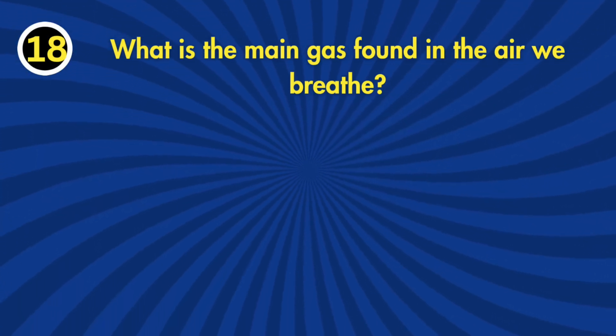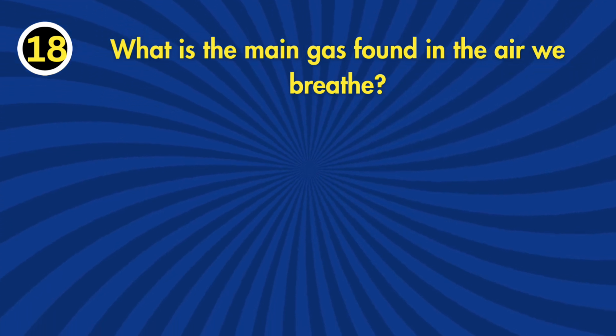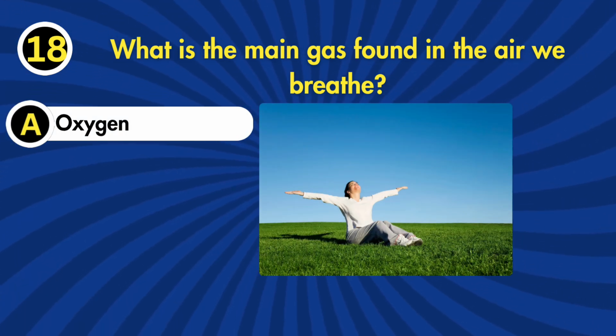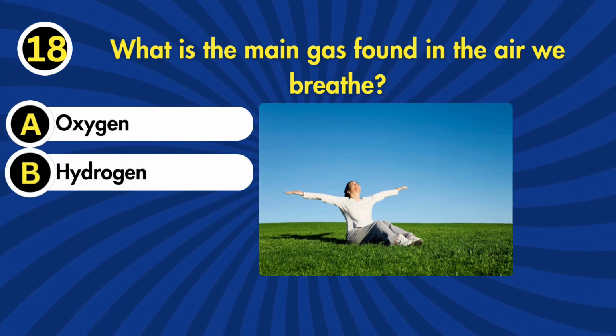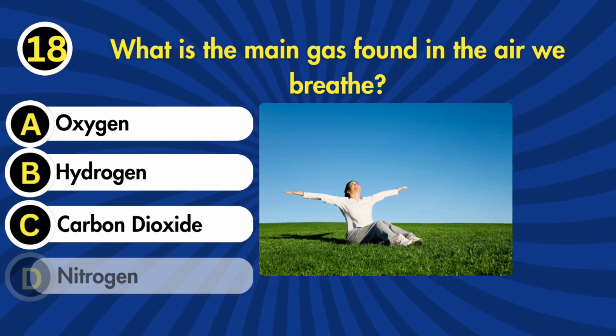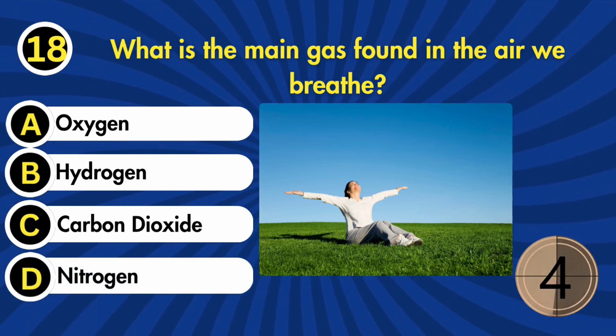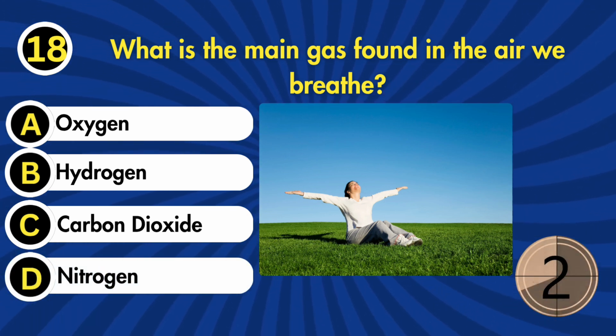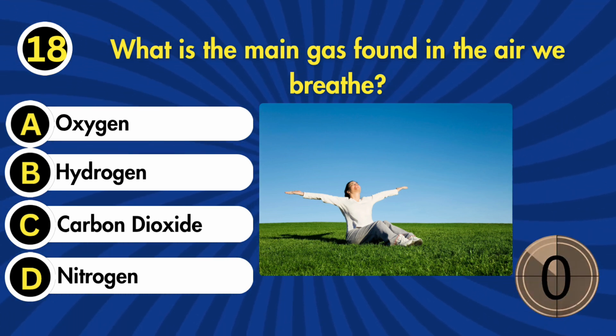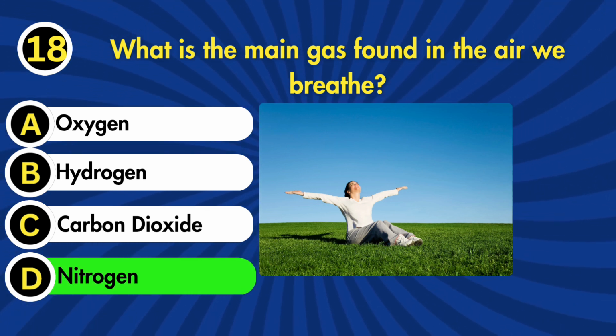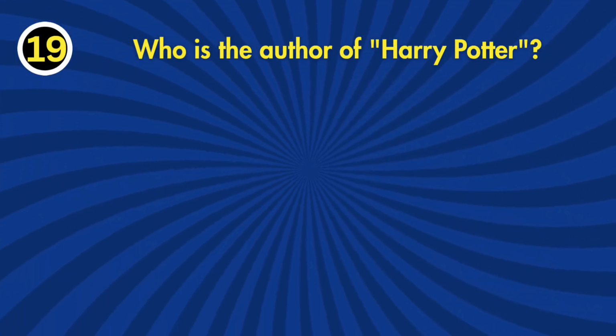18. Which gas is most abundant in Earth's atmosphere? A. Oxygen. B. Hydrogen. C. Carbon dioxide. D. Nitrogen. The correct answer is D. Nitrogen.